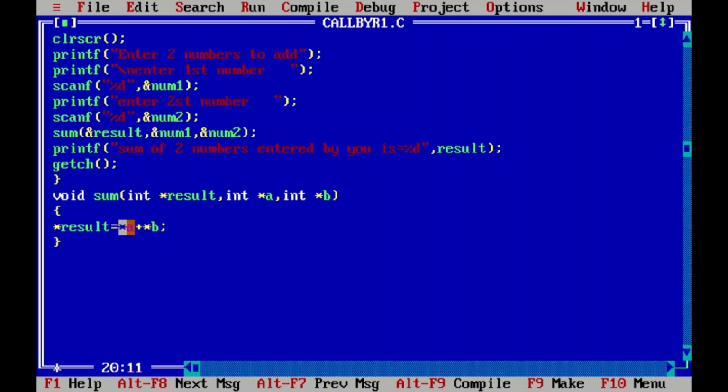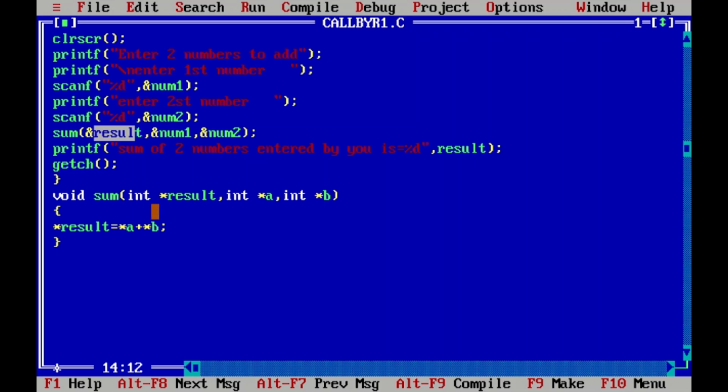And when we put this star with a pointer, it will directly refer to the value within this, or you can say location where that value is placed. Similarly, when we place a star with this result pointer, it will directly refer to the value, or you can say place where value is stored.